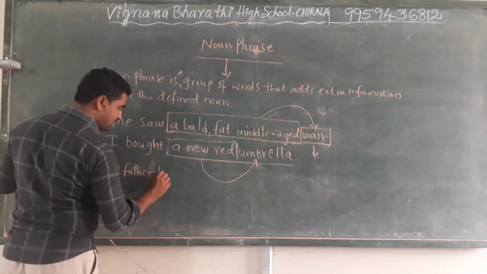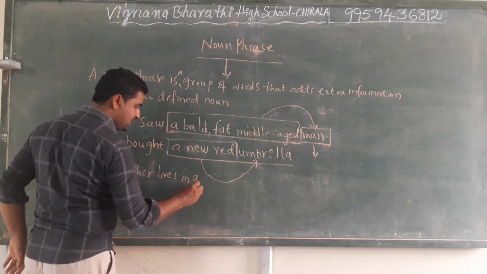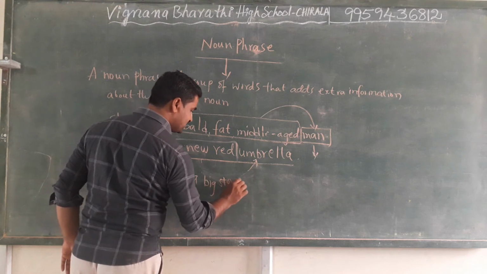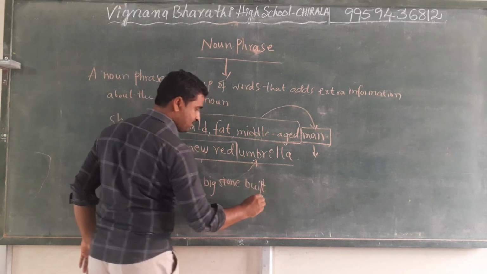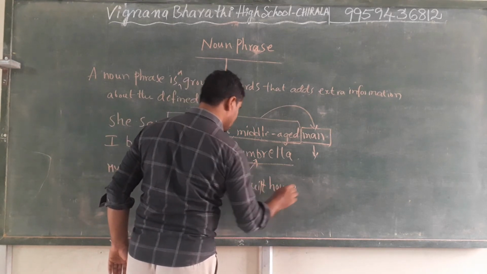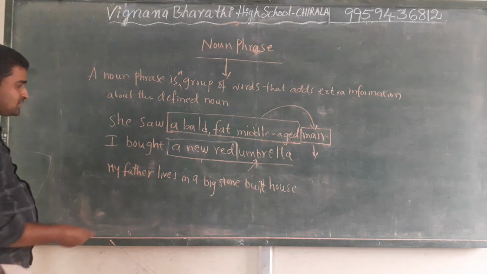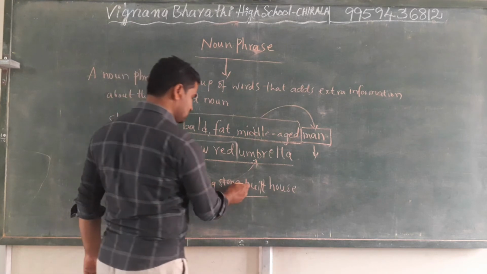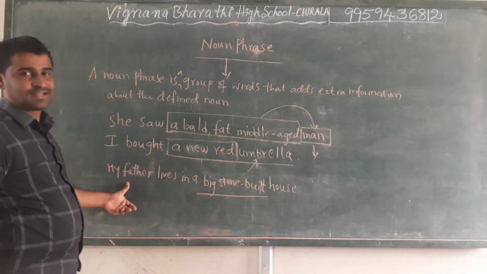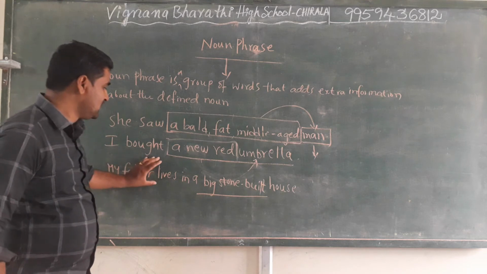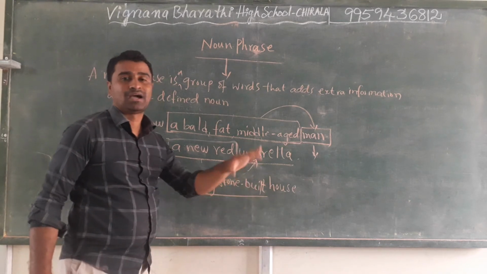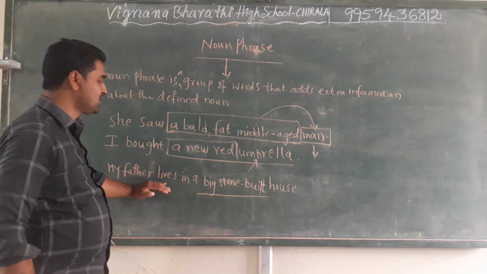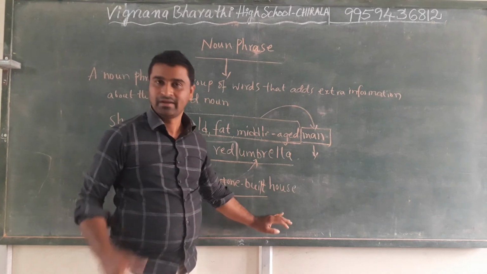My father lives in a big stone built house. Okay, see here in this sentence, a big stone built. In this third sentence, if you see, my father lives in a big stone built house. We can directly say my father lives in a house, it is okay.